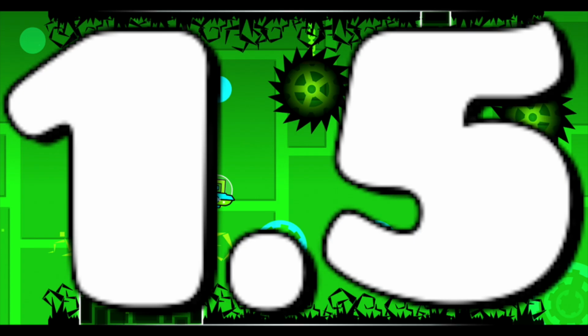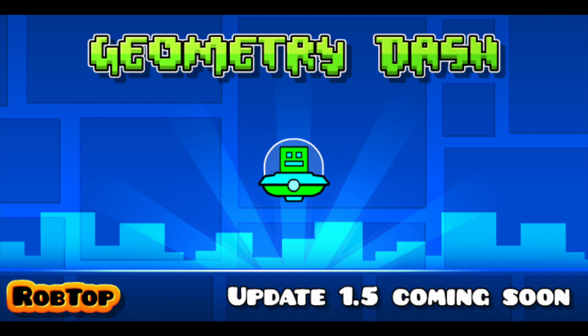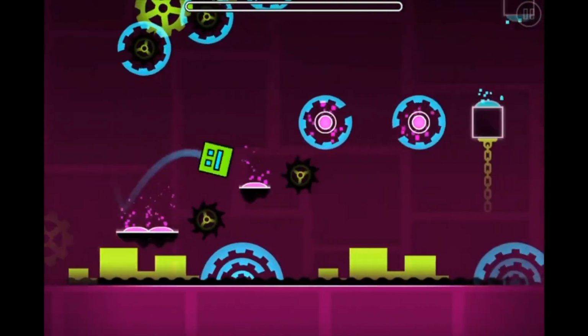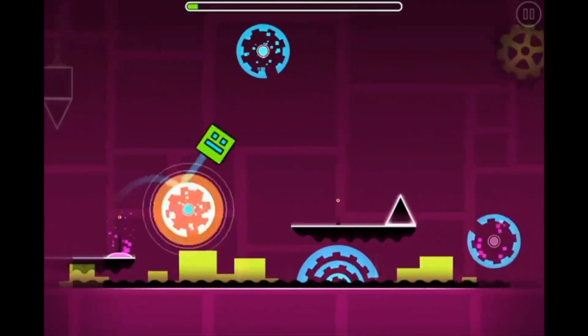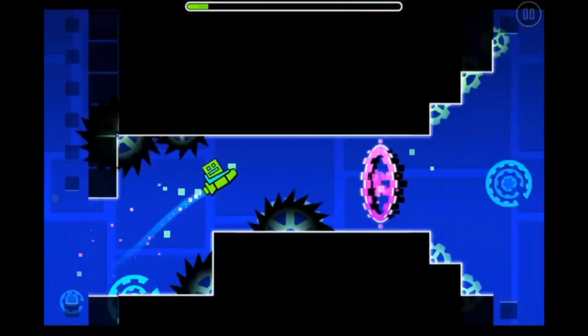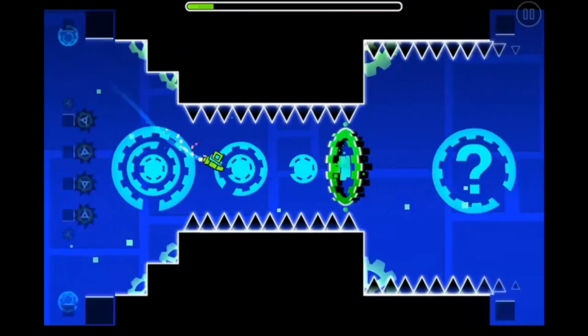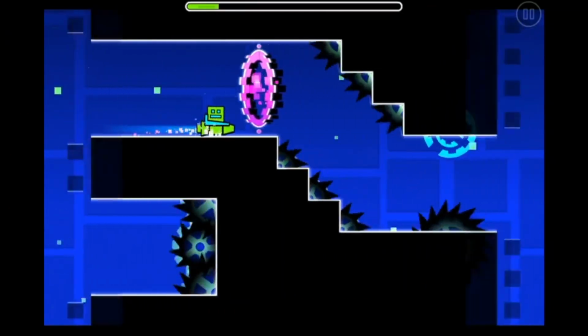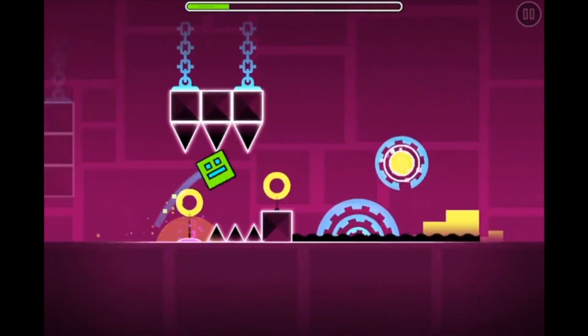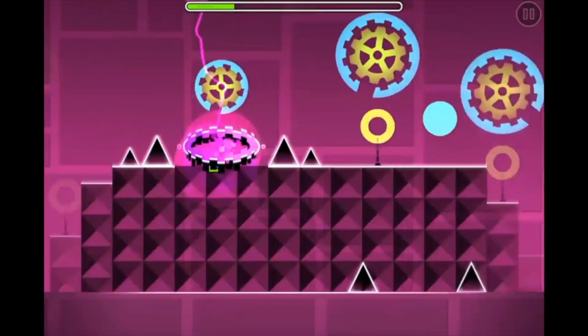Update 1.5. Update 1.5 added a new game mode, the UFO, which controlled like Flappy Bird. This was relatively easy to learn since many people had played games like Flappy Bird before. However, this game mode opened up a whole new aspect of difficulty in Geometry Dash: timing. This opened up many timing demons where you had to time your jumps perfectly to fit through small gaps and things like that.